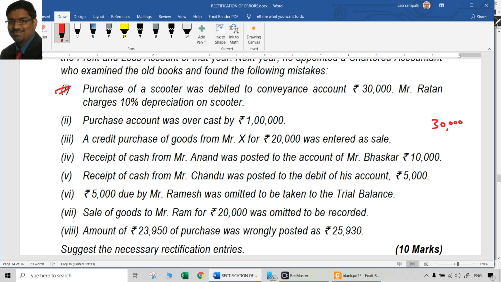Scooter account can be debited with 30,000, or you can debit it with only 27,000, because anyway 3,000 depreciation should have been provided, which was not provided last year. So the entry here can be scooter account at R, P&L adjustment account at R to conveyance. This is also P&L adjustment account actually. So that means P&L adjustment account ultimately will be only 27,000. So the net effect will be: scooter account at R to P&L adjustment account 27,000.